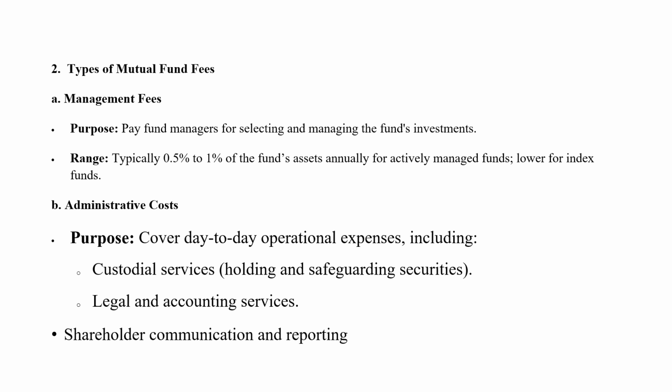And you have administrative costs, like management fees. Administrative costs cover day-to-day operational expenses including custodial service. A custodian is a person who holds and safeguards the securities in the form of investments. Then legal and accounting services come under administrative costs, and they might be paying rent or office salary. All this comes under administrative expenses. Shareholder communication and reporting, notification, advertisement, giving brokerage, all these are part of day-to-day operational expenses, and this is the example shown to you.